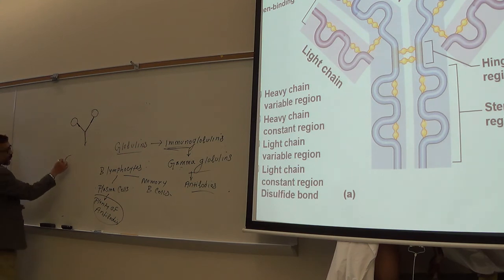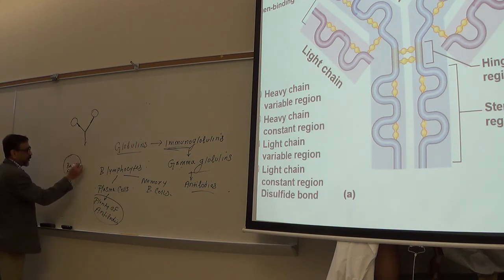When I showed you before, like this is a bacteria, which is an antigen. Now, this bacteria has harmful sites, like this part is harmful, this part is harmful, this part is harmful.